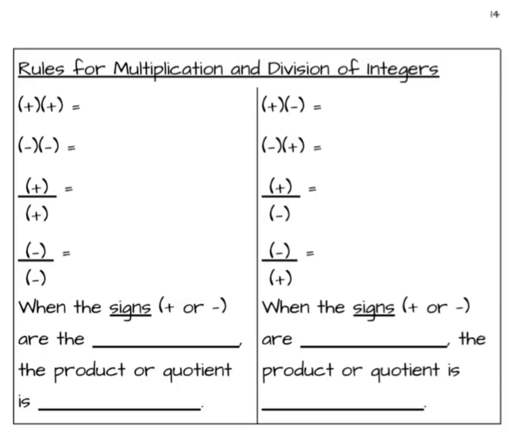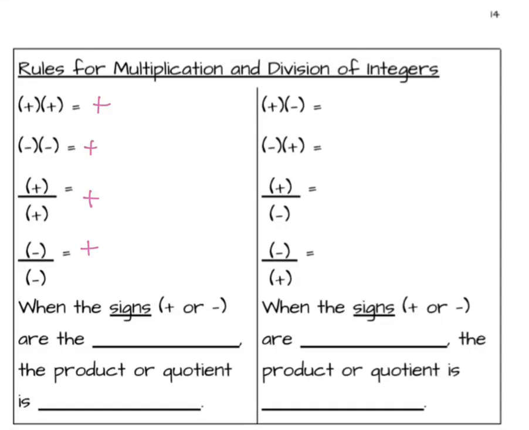So let's review the rules. We looked at the rules for multiplication yesterday. Positive times a positive obviously is positive, but a negative times a negative is also positive. And the rules for division are actually the same. So a positive divided by a positive, obviously positive, and a negative divided by a negative, also positive.